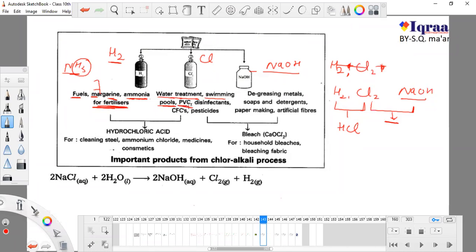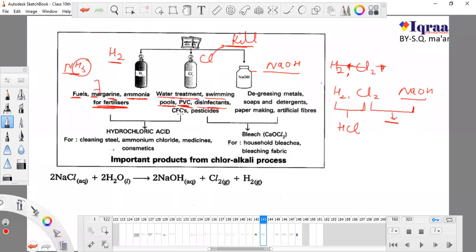This is used in PVC. PVC is polyvinyl chloride, a type of plastic which is used in your water pipes. Okay, water pipes. They are used in disinfectants. We know that chlorine is a very good disinfectant, and I will tell you why. It can kill any type of microorganism.